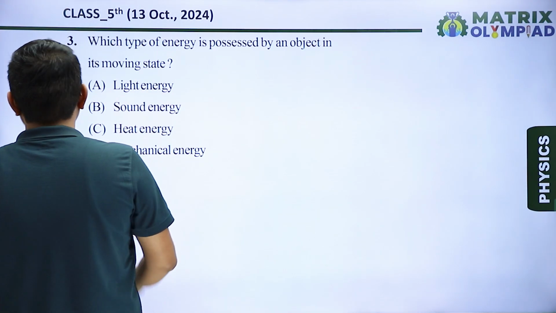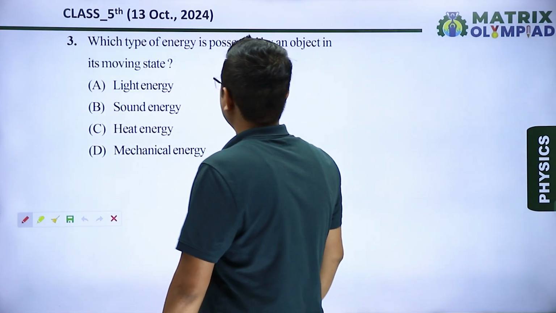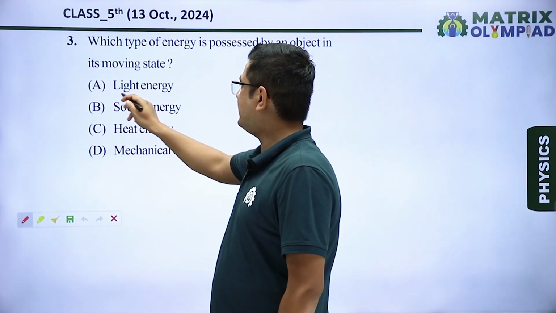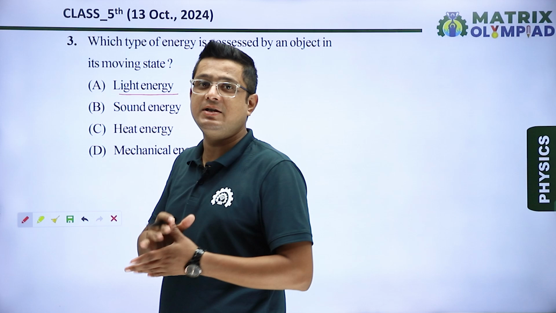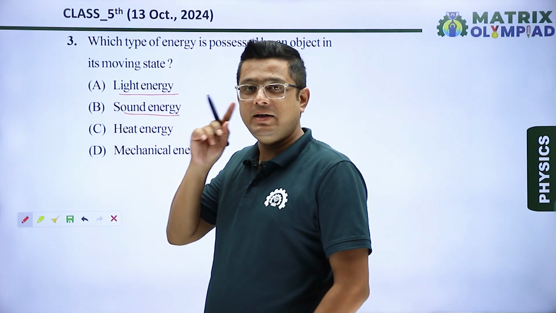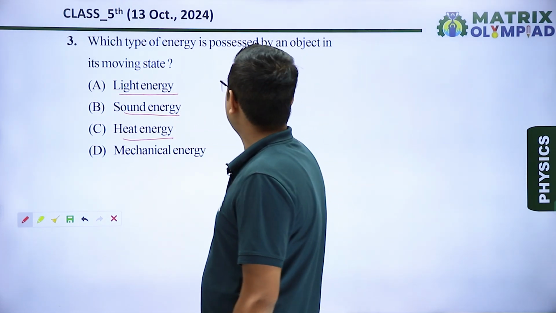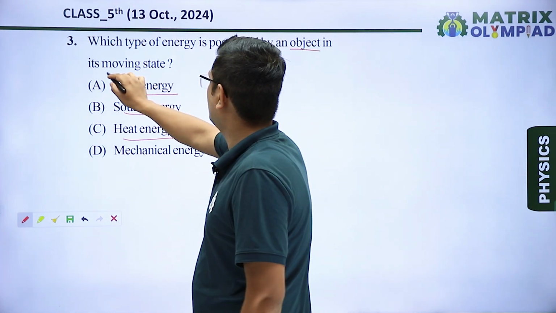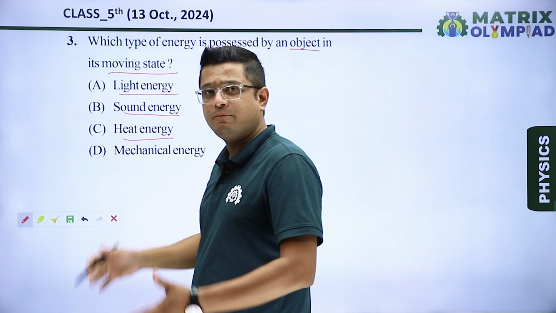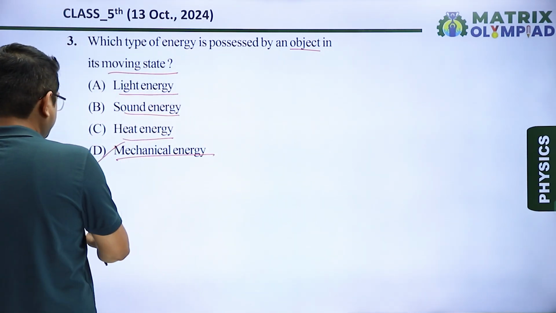Next question, question number 3. Which type of energy is possessed by an object in its moving state? So we know that light energy is the form of energy which produces sensation in our eyes. Sound energy produces sensation in our ears. Heat energy is related to temperature, and the energy related to an object in its moving state or due to state of motion is known as mechanical energy. So our correct answer is option D.